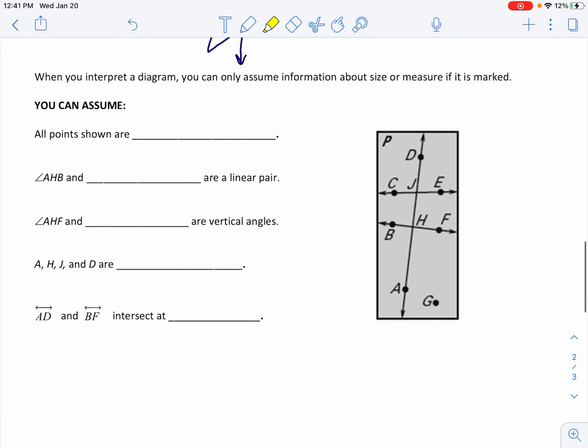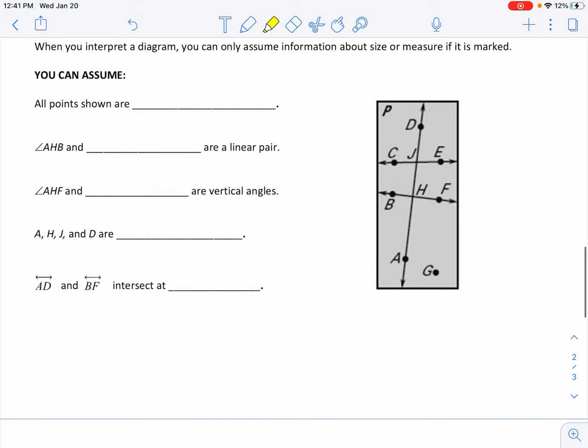Now we're going to be looking at, okay, so we know some things. There are some things that we can assume to be true. How far can we go with this? The directions here say when you interpret a diagram, you can only assume information about size or measure if it is marked. So there's a good idea there. Size and measure has to be marked. It's not that I see it and think it looks like a right angle, so I'm going to go ahead and assume it. We can't do that with size or measure.